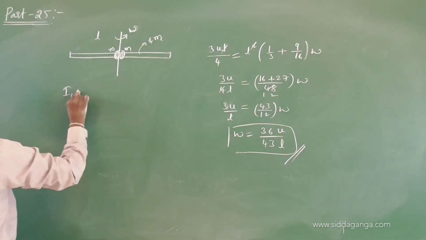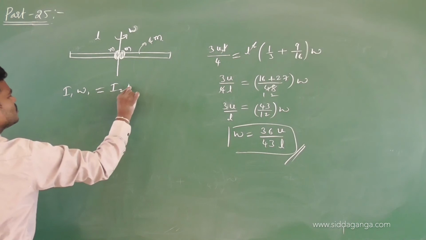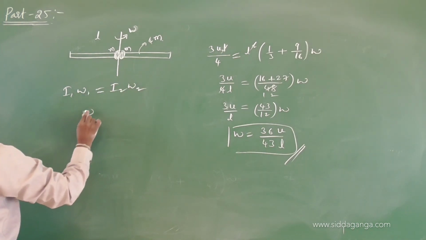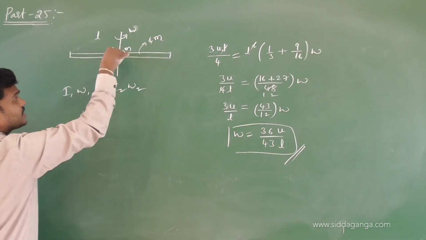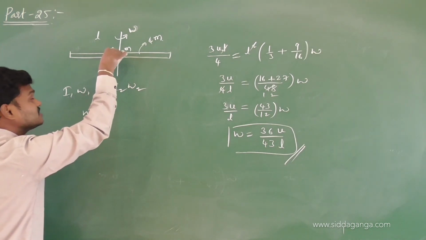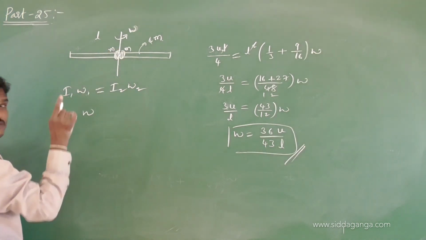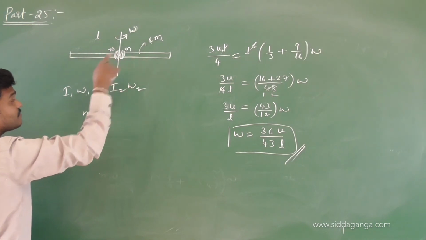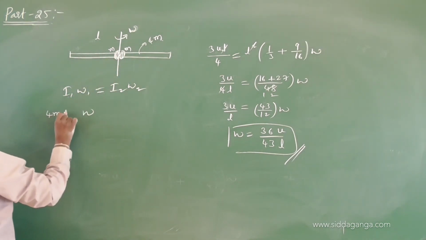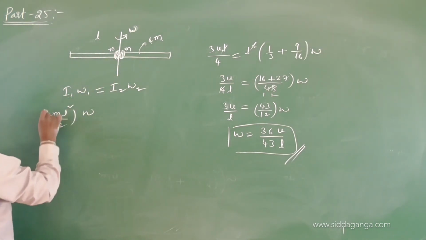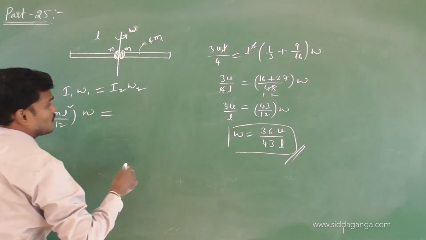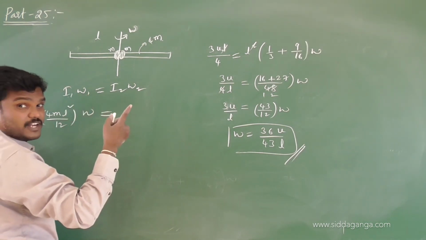Let me write here I1 omega 1 equals I2 omega 2. Initially I am taking omega. The initial moment of inertia about the center, when two beads are at its center, is ML square by 12, where M is the mass of the rod, 4m L square by 12. This is the initial moment of inertia. The final angular velocity is different.